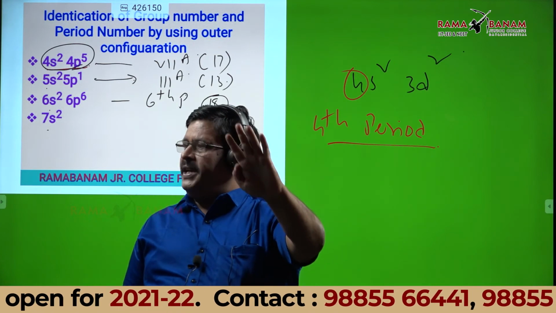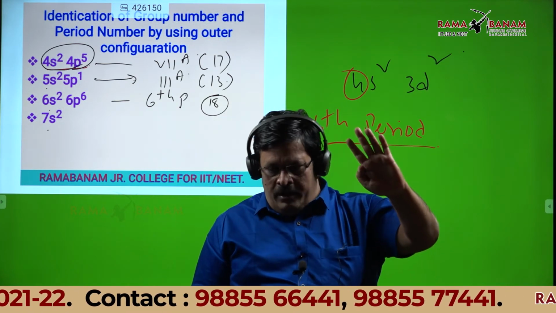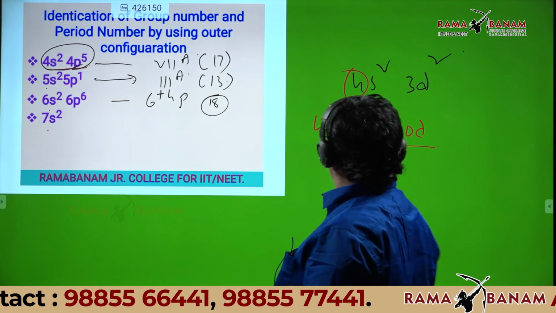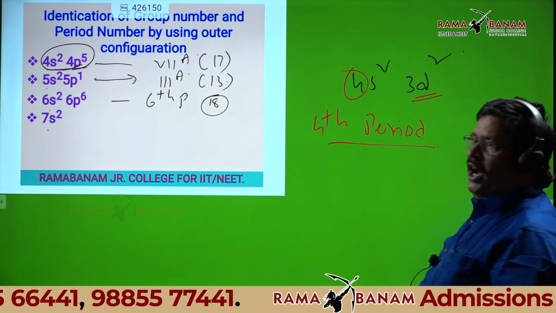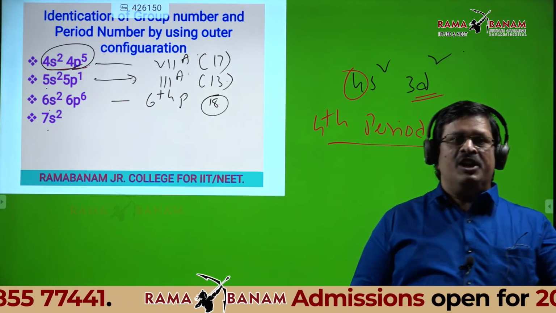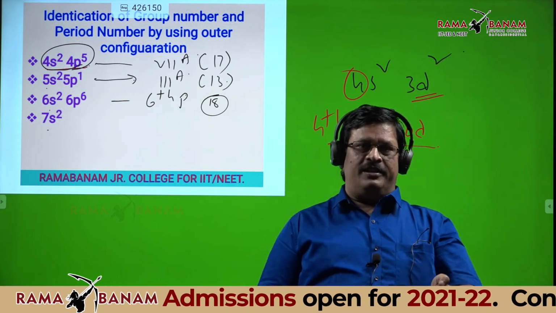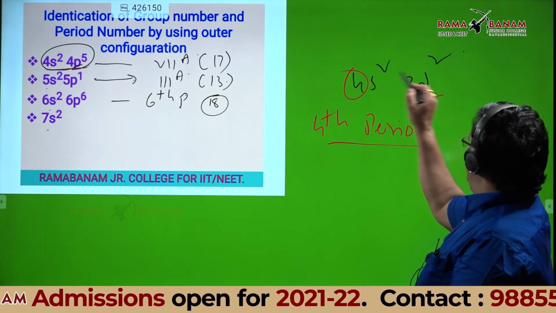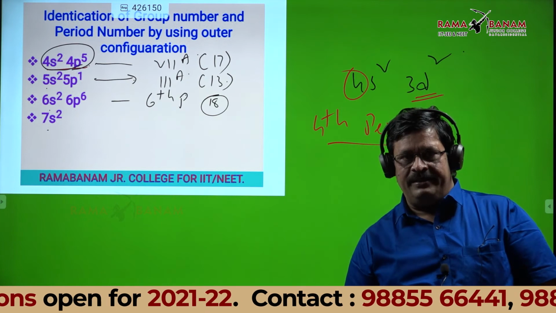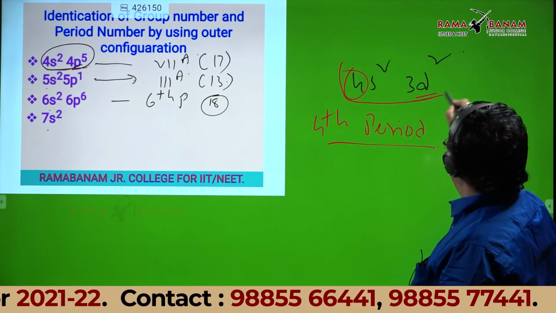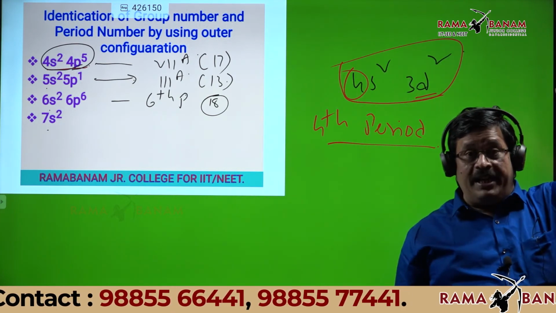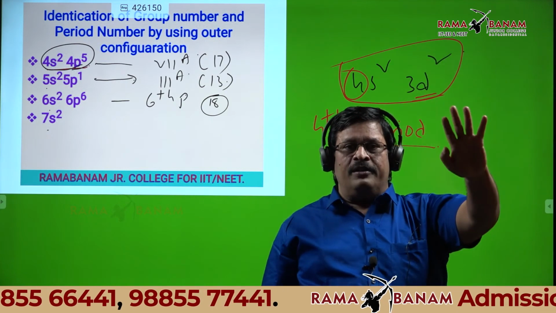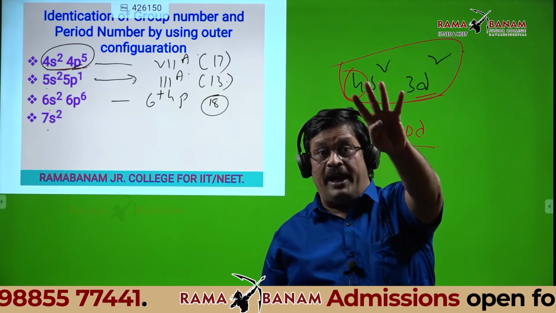Wait. Just listen to me. This is d. In the outer shell we have 3d. So that should be a d block element. How many electrons are there in the outermost shell, meaning in these two shells? That's what I am asking. 4, sir. So that is column number 4 because it is d block.